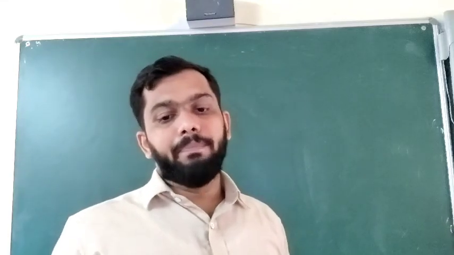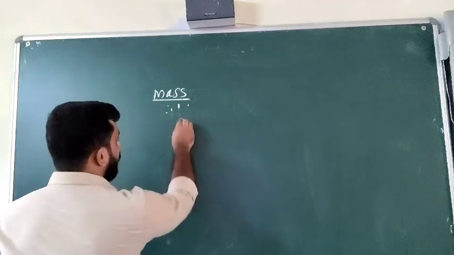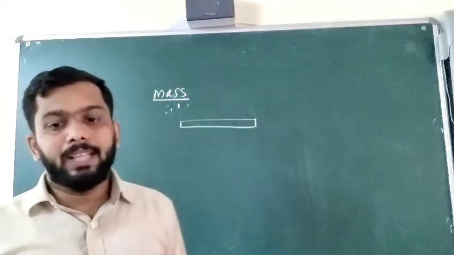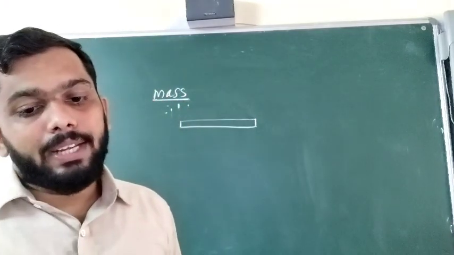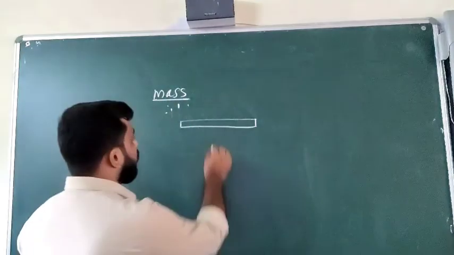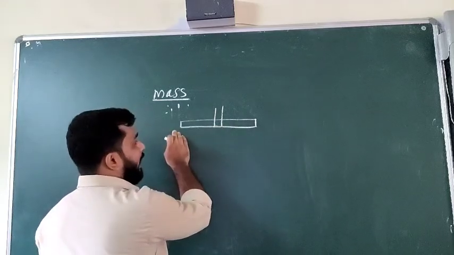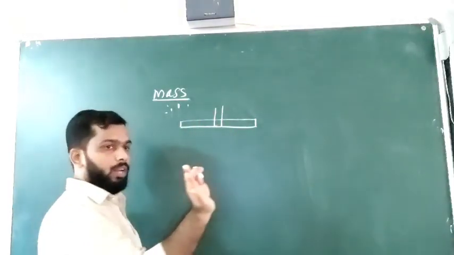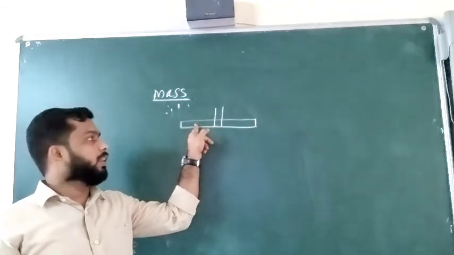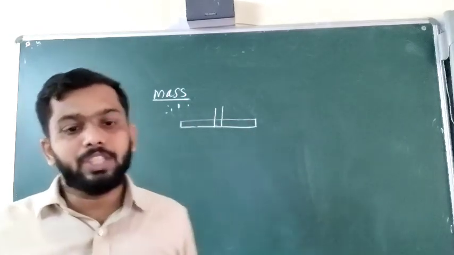A simple beam balance consists of a straight beam of metal, supported at its center with the help of an iron loop. From the center there will be a support, an iron loop. That means the length of both sides will be equal, and the mass of both sides also should be equal. Then what is the next part?